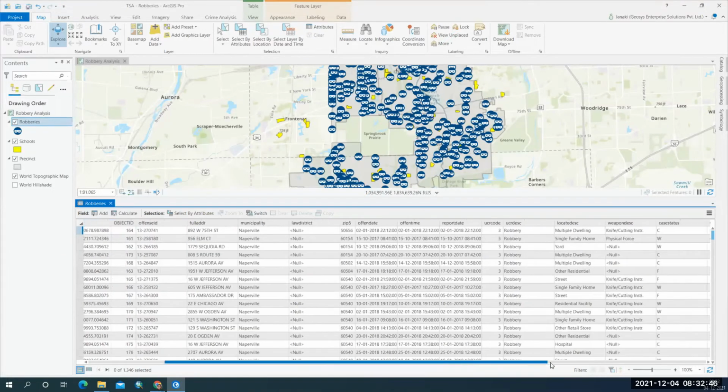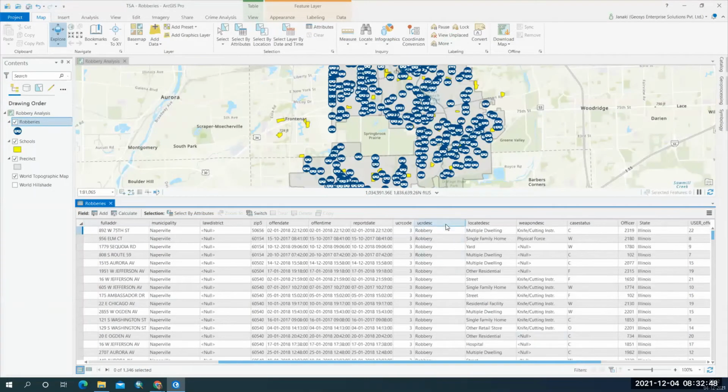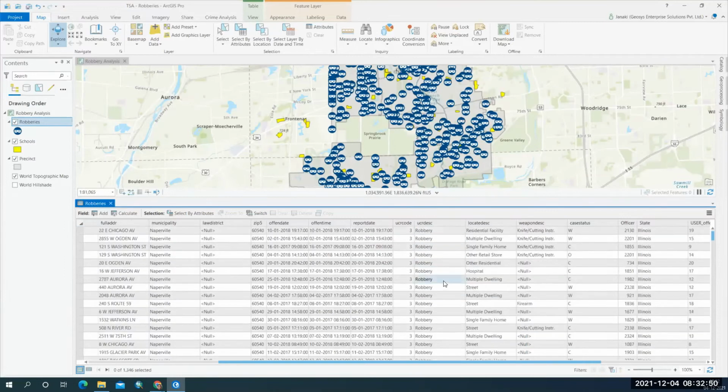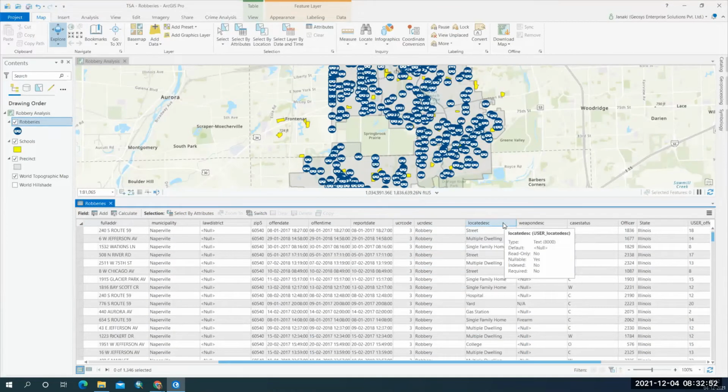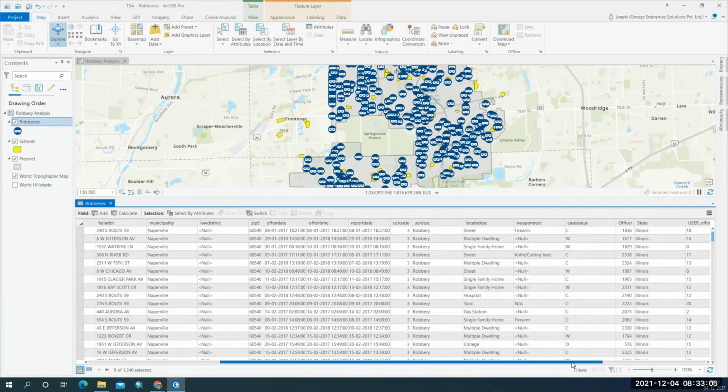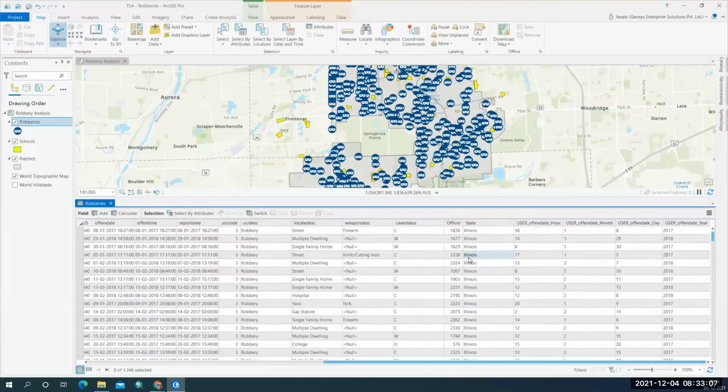And what is the kind of crime we have, and the description, and did they use any kind of weapons? If they have used weapons, the description of the weapons, and the status of the case, whether it is open or closed.